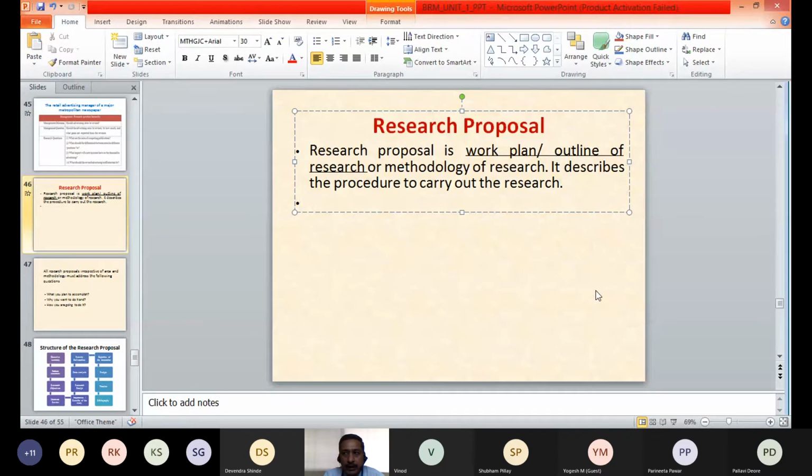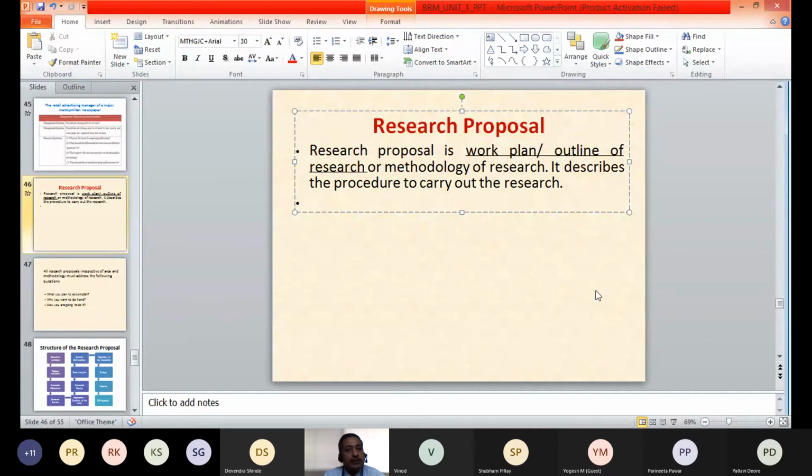So conducting any research, investment is required, and to make this investment, the management needs to agree on the usefulness of the research. Management should feel that the research we are conducting will be useful for us to take decisions. It will be worth spending the money, and therefore they will invite the research proposal from the researcher. So the researcher needs to present a proposal or a work plan of how he is going to conduct that research. That plan we can call a research proposal.